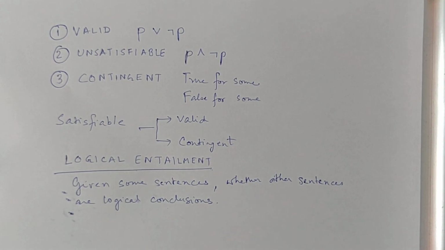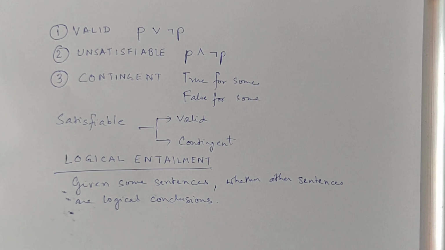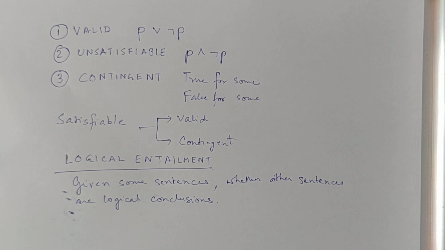So how to draw a conclusion logically from a given set of sentences, how to generate newer sentences, that is our interest. And for this we have to study this logical entailment.